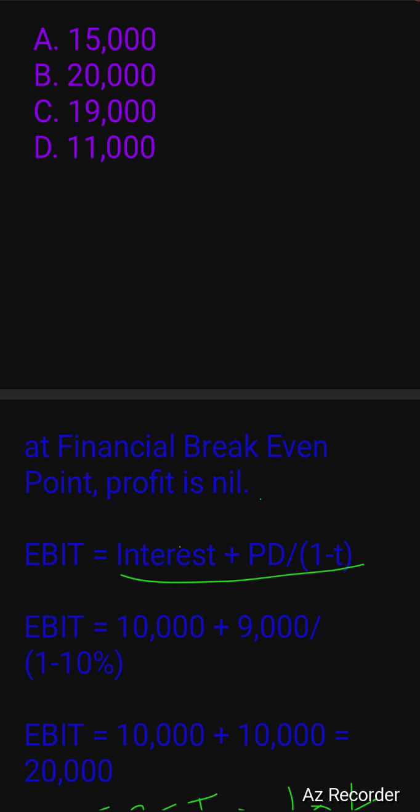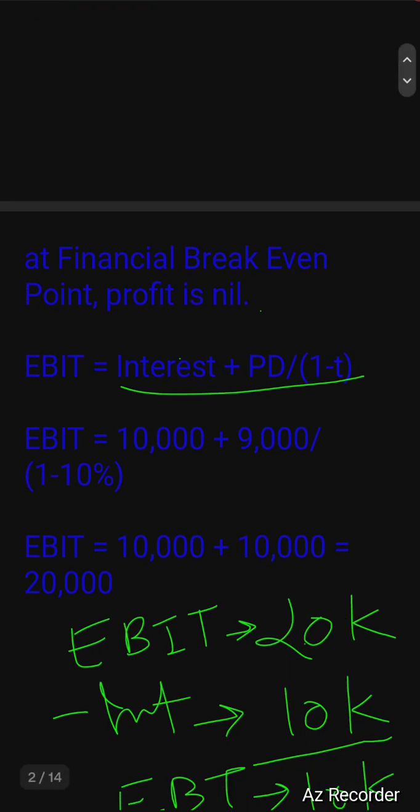Why is this divided by 1 minus T? In a way, for interest you get tax benefit, but for preference dividend this tax benefit is not given. So EBIT should be equal to 10,000 plus 9,000 divided by 1 minus 10%. So that will be 10,000 plus 10,000, which makes it 20,000.